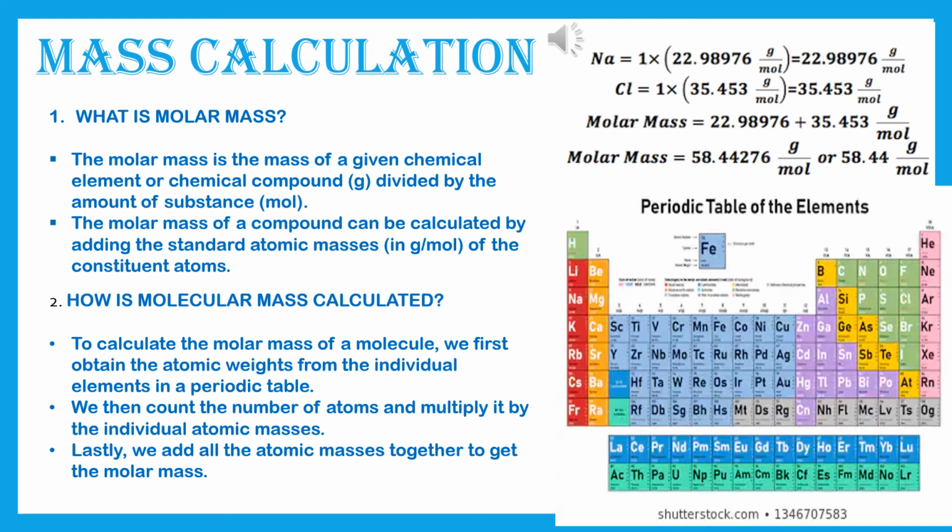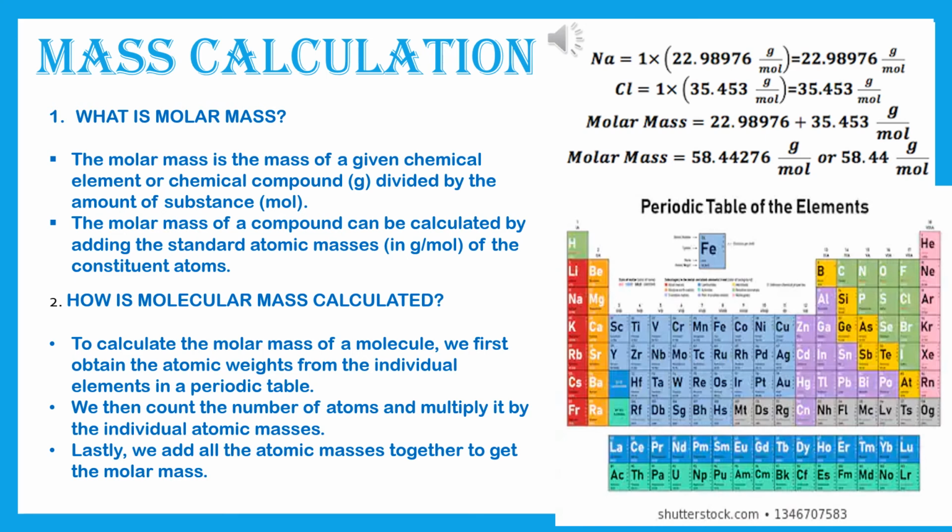Gram by mole. So it is coming obviously the exact thing, 22.98976. And for chlorine, same thing. 1 into 35.5 generally you know. But from the periodic table the exact value is coming 35.453 gram by mole. So it's coming 35.453. Therefore, molar mass is equal to 22.98976 plus 35.453 gram per mole.